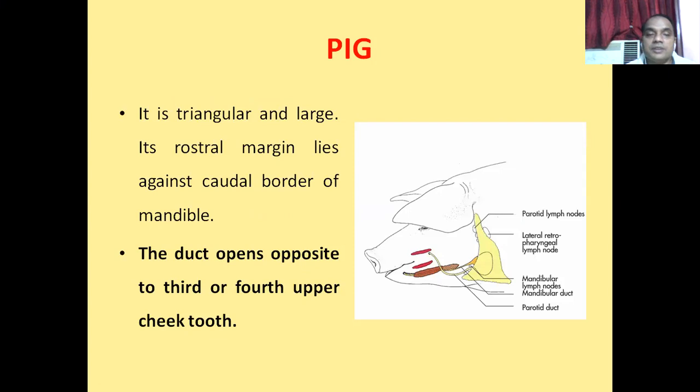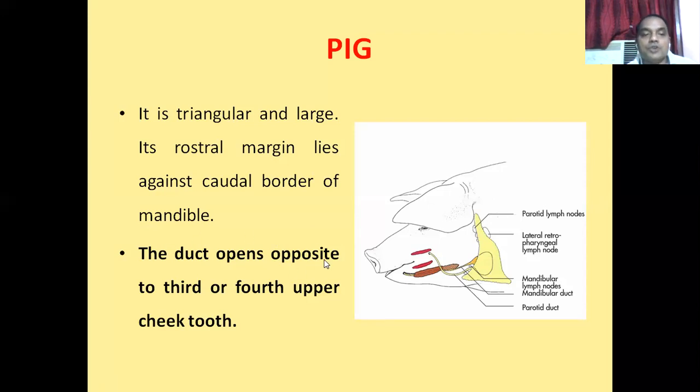In the pig, the parotid salivary gland is also triangular in appearance. You see, this is the parotid salivary gland. It is large and triangular in appearance. Its rostral margin lies against the caudal border of the mandible. Its rostral margin, meaning its anterior margin, is related with the posterior or caudal border of the mandible.